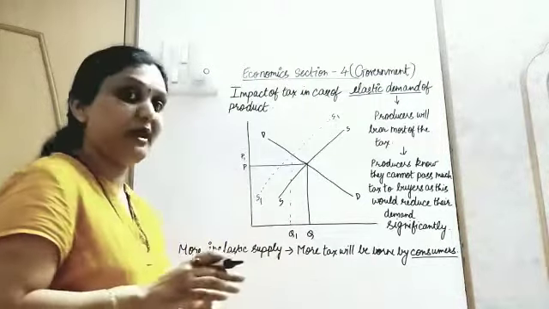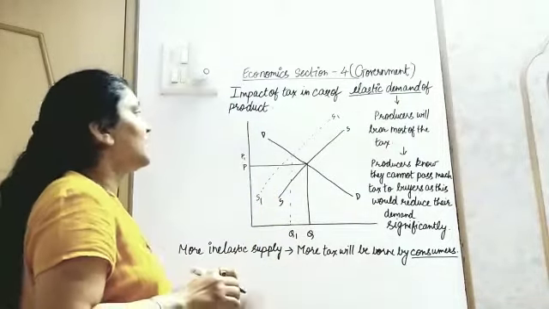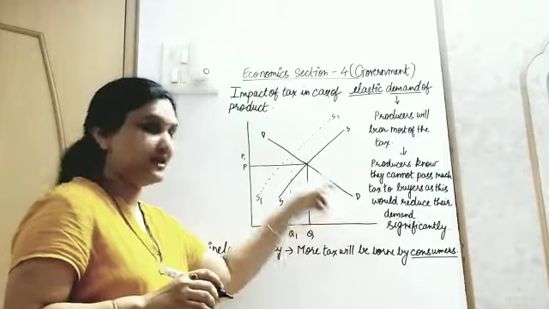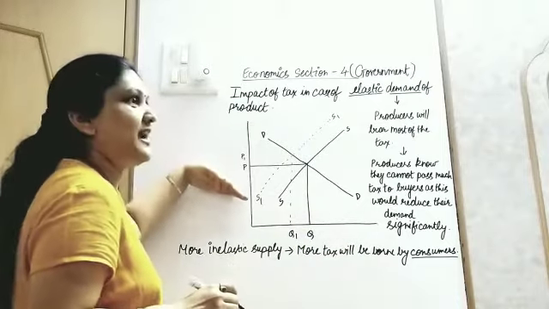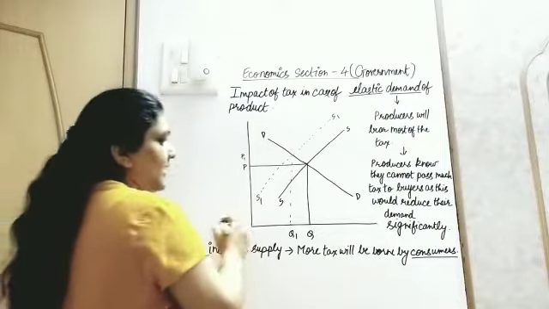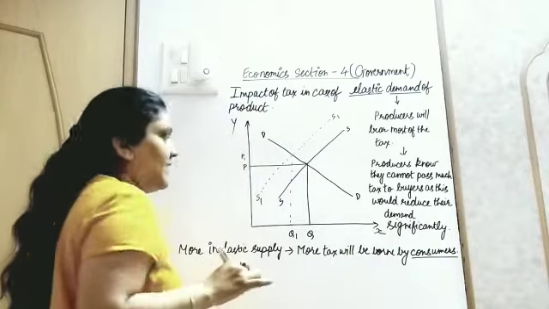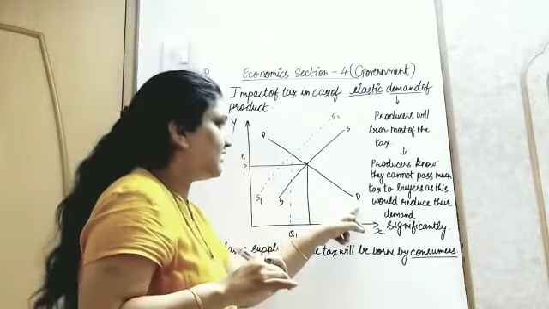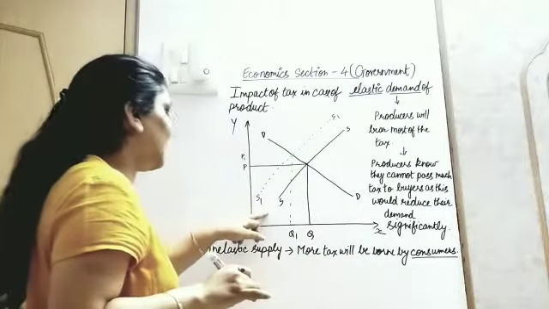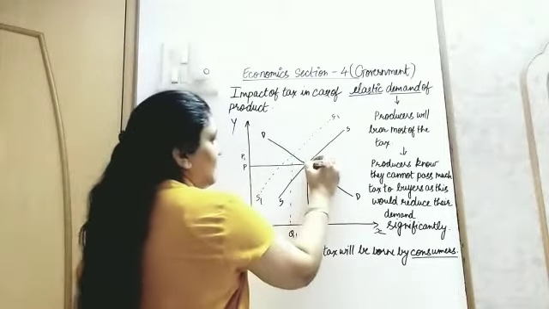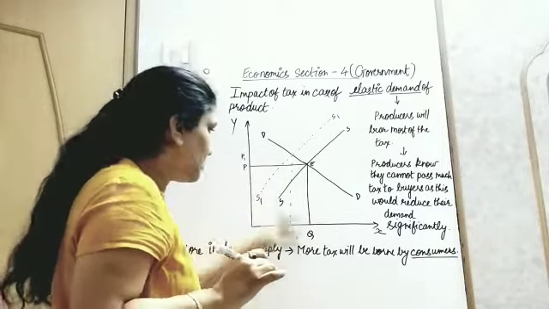So how will the demand curve be in case of elastic demand? The demand curve is a flatter slope. It is not a steeper slope, it is a flatter slope. Now on the x-axis you have quantity, y-axis you have price. This is your original DD demand curve, which is a flatter slope, and original S is the supply curve. They are intersecting at point E, that is your equilibrium price P, quantity Q.